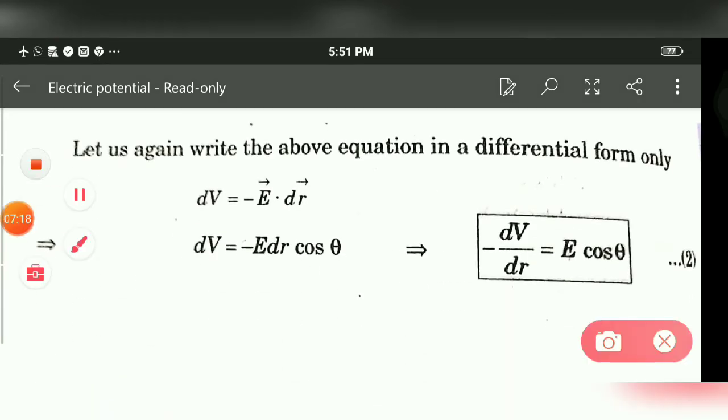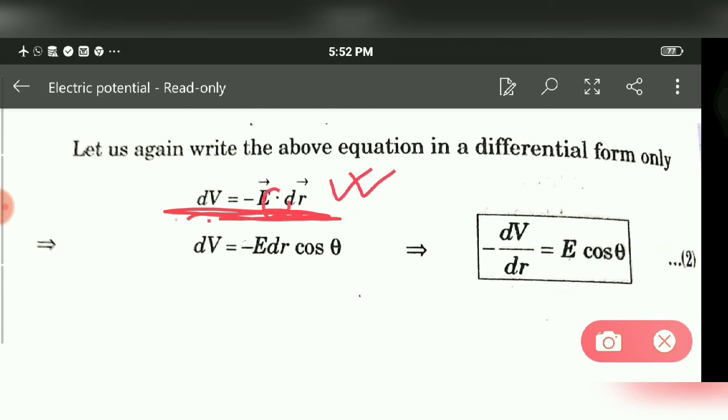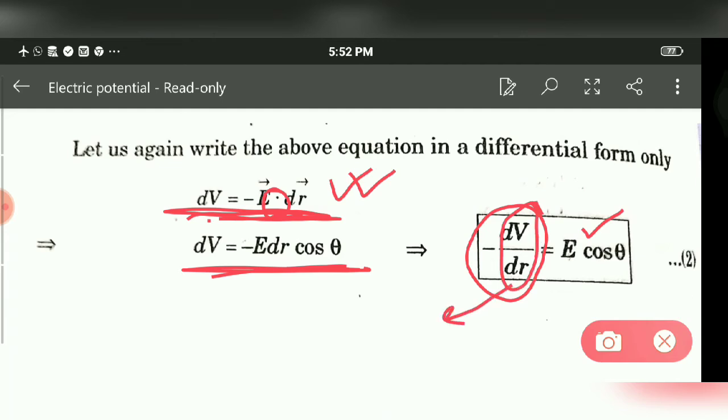You just have to go through the formula that dV is equal to E dot dr, where the dot product stands for cos theta. So E dr cos theta, or we can say E cos theta is equal to minus of dV by dr, where this dV by dr is called potential gradient.